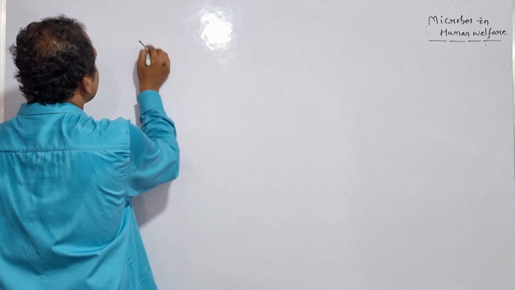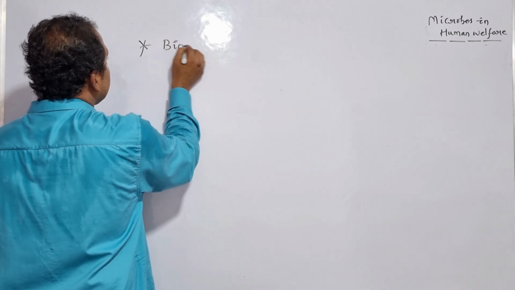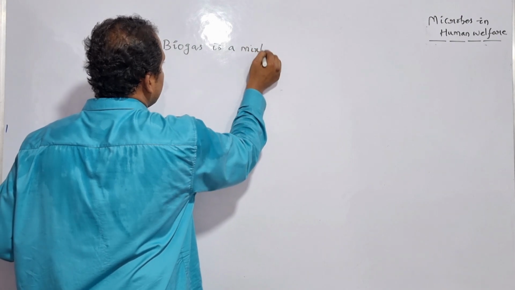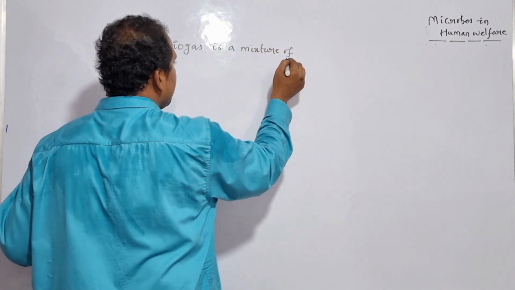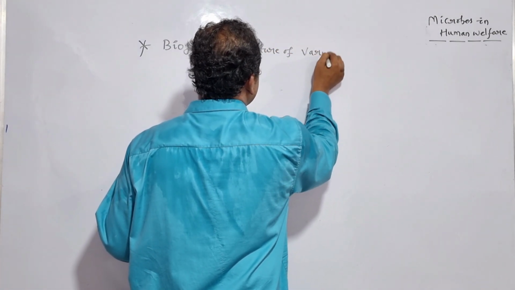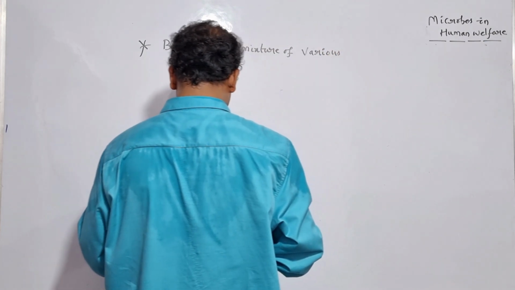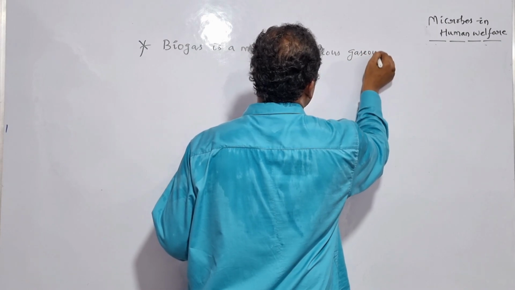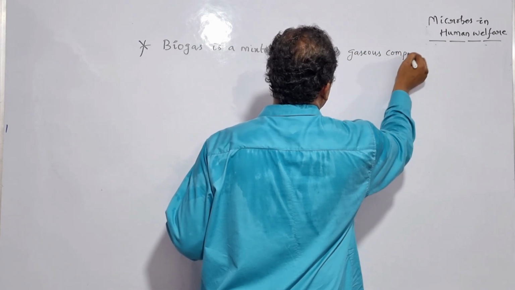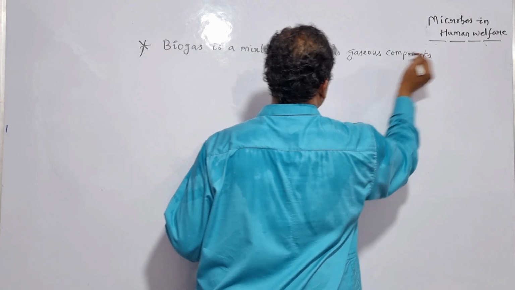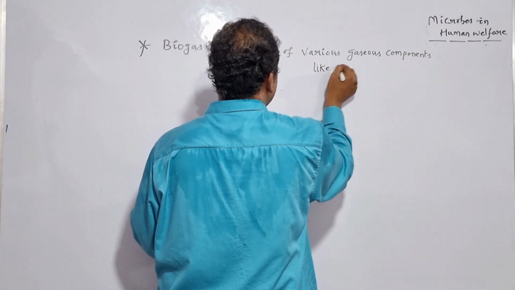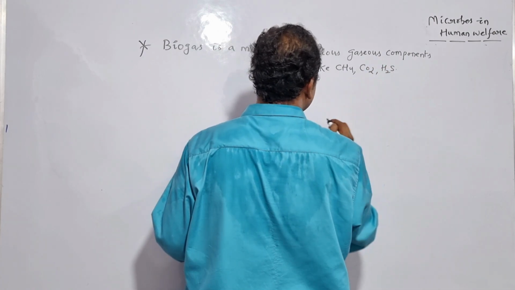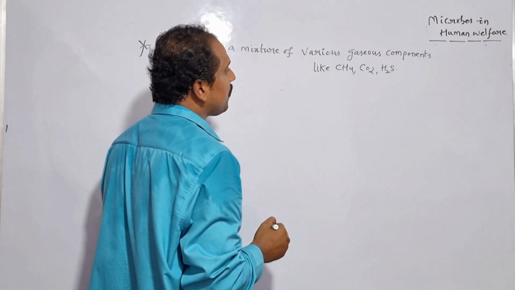Biogas is a mixture of various gaseous components like methane, carbon dioxide and as well as hydrogen sulfide. So all these are the various gaseous components of biogas.